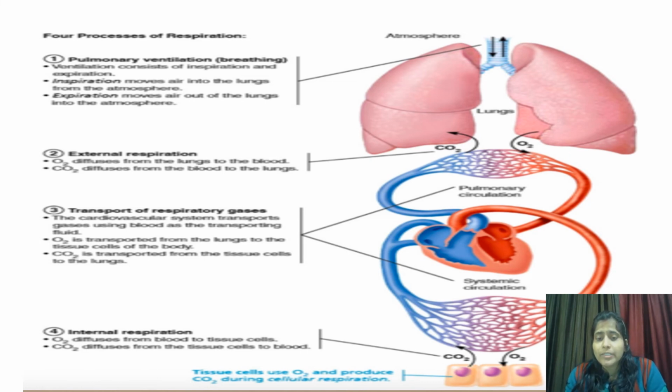O2 from the blood diffuses to the body cells, and CO2 from the body cells goes back to the blood. The last step is cellular respiration, where O2 is used by cells in the process of liberating ATP energy, and CO2 is released by cells, which goes back into the systemic circulation and pulmonary circulation, and finally goes out of our body.